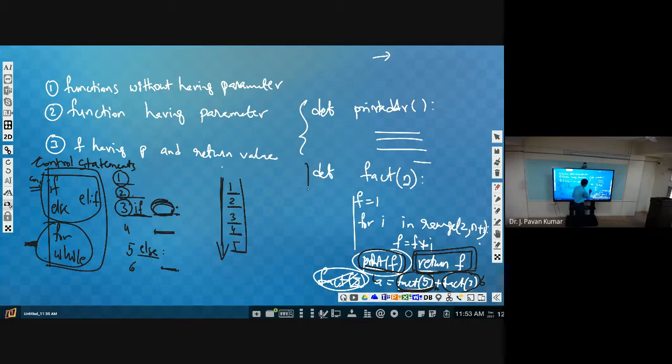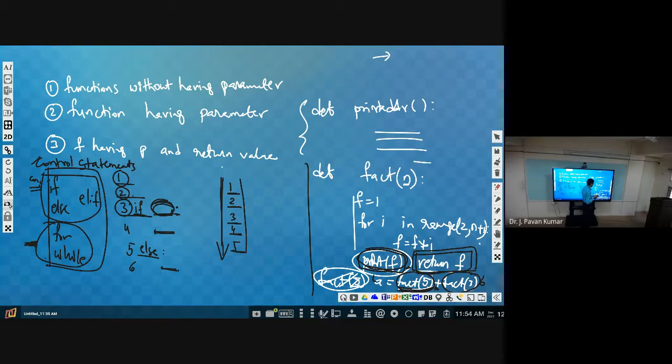Now come back to this particular one. Here we have one function called fact of n, then f is equal to 1, for i in range of 2 comma n plus 1, and we are calculating the f value. Afterwards, we are printing it. Control will be returned after printing it, back to this fact. But our requirement is not only the control, it has to go along with the value.